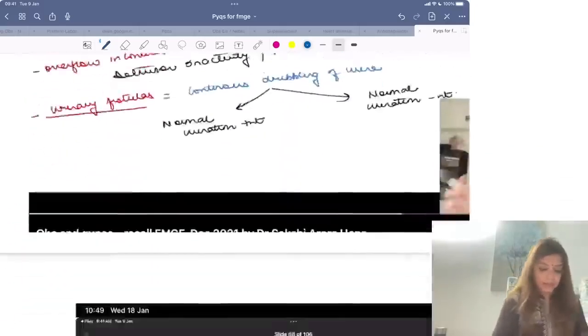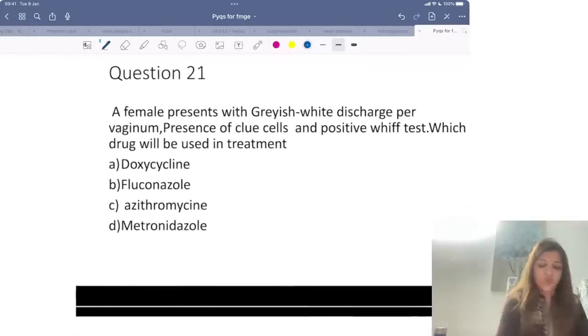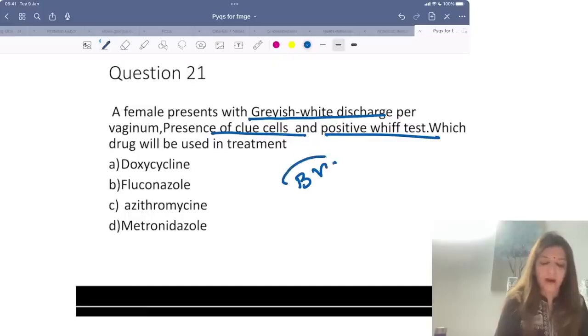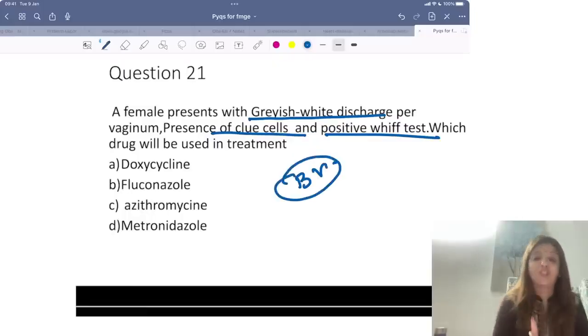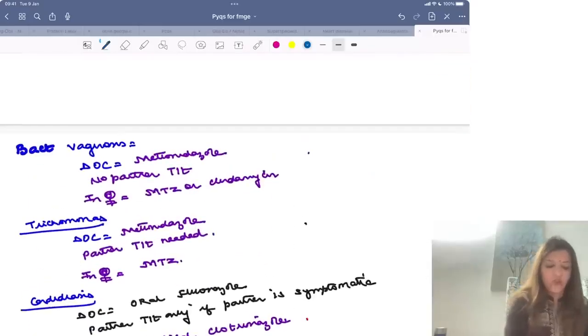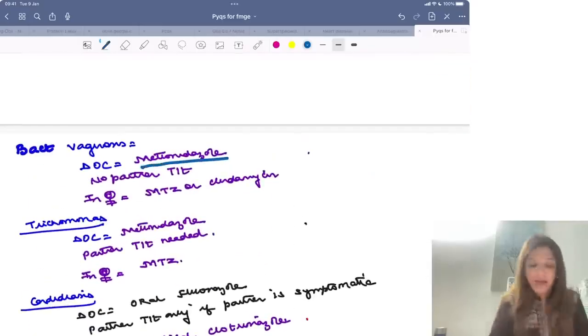Then a female presents with grayish white discharge, clue cells and positive whiff test. Now, whenever there is grayish white discharge, clue cells and positive whiff test, that means they are talking about bacterial vaginosis, right? Now, in case of bacterial vaginosis, the drug of choice is metronidazole.